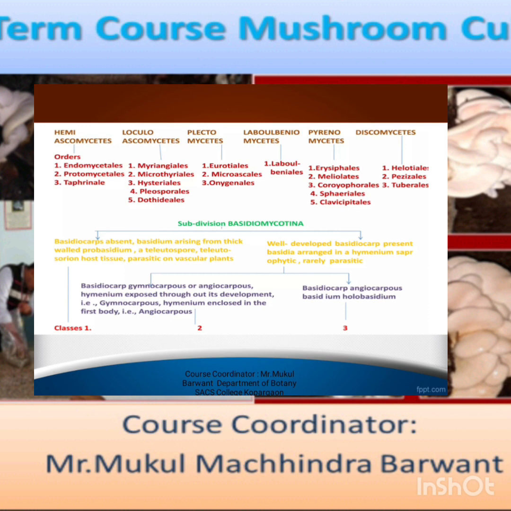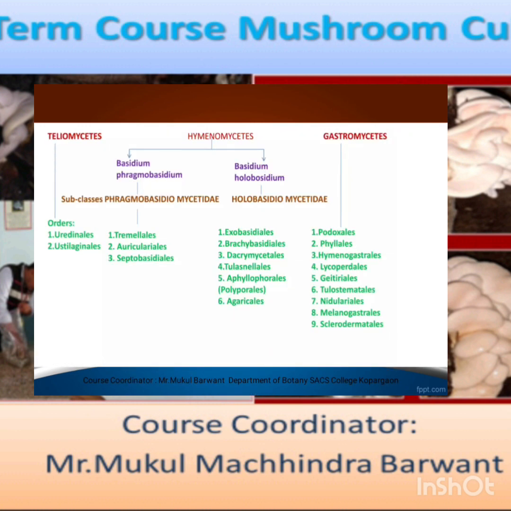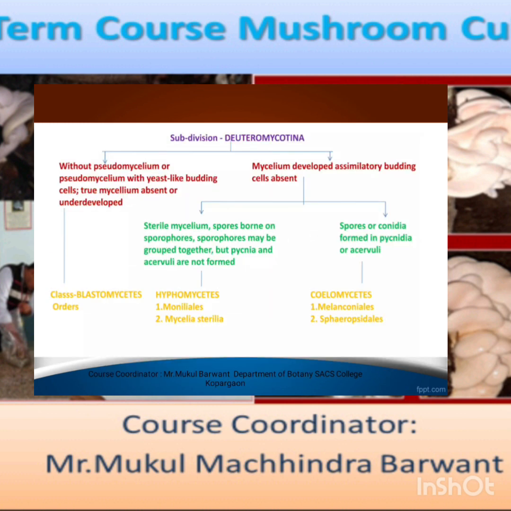Then again some classification of Basidiomycotina: basidiocarp present and basidiocarp absent. Basidiocarp present are again classified into two: basidiocarp gymnocarpous and basidiocarp angiocarpous. And further classification: Teliomycetes, Hymenomycetes, and Gasteromycetes we can observe. Then another subdivision classification we observe is Deuteromycotina, like without mycelium and with mycelium.